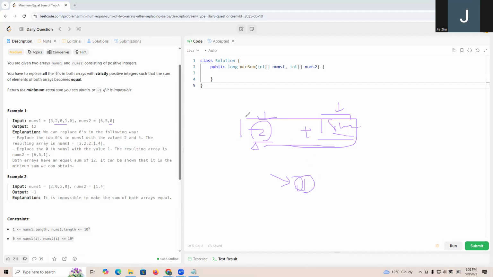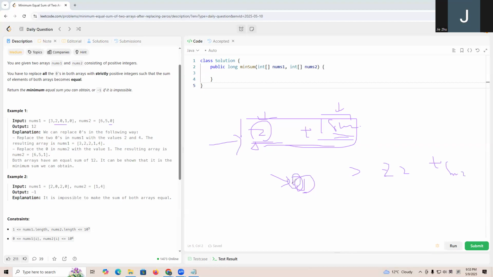And if, for example, array one's zero count plus sum is greater than array two's zero count plus sum, then what we need is we just need to return this, right?